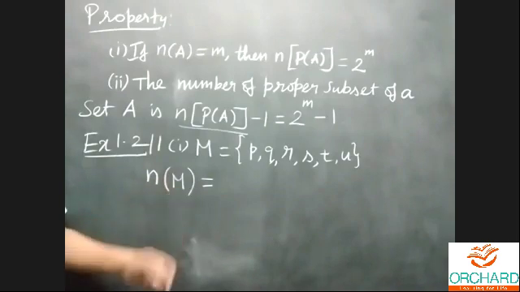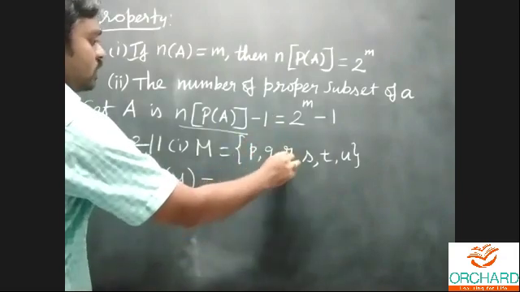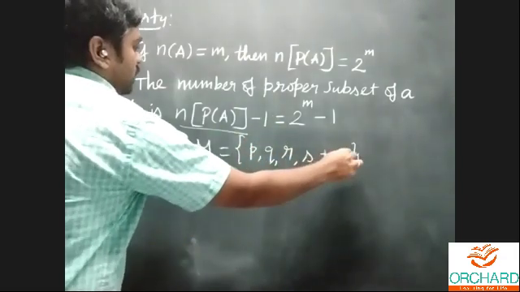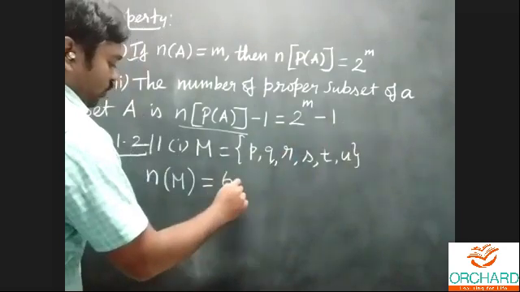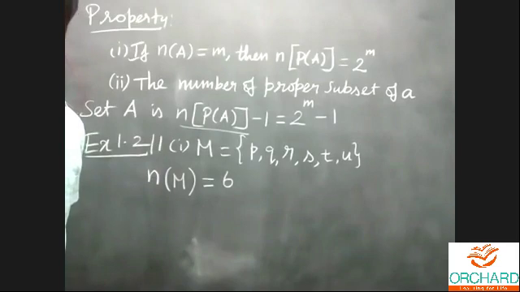Now we can count how many elements there are. 1, 2, 3, 4, 5, 6. Therefore, n of M is equal to 6. This one, right?